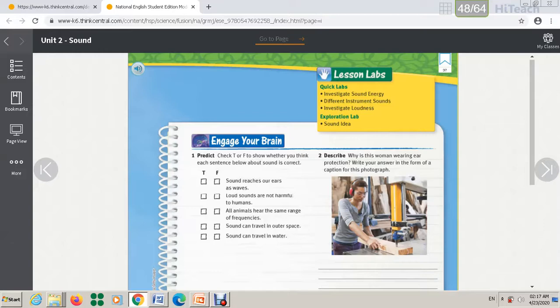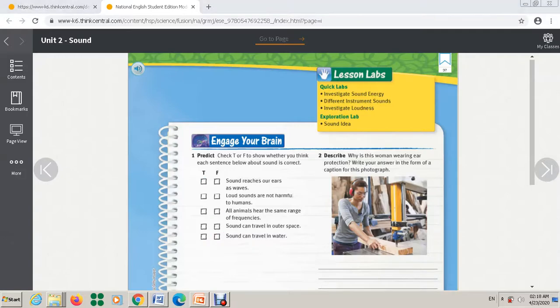Sound reaches our ears as waves, so think about it, this one is true. Loud sounds are not harmful to humans, for sure this one is wrong. All animals hear the same range of frequencies, think about it, try to remember, so this one is false. Sound can travel in outer space vacuum, no particles, empty space, so this one is false. Sound can travel in water, the water has particles, so this one is correct.